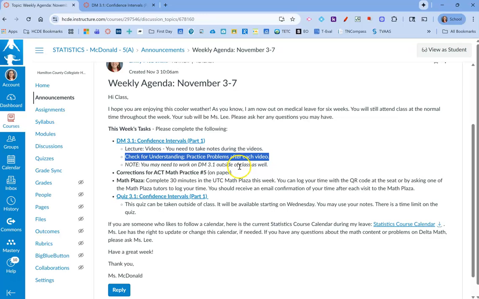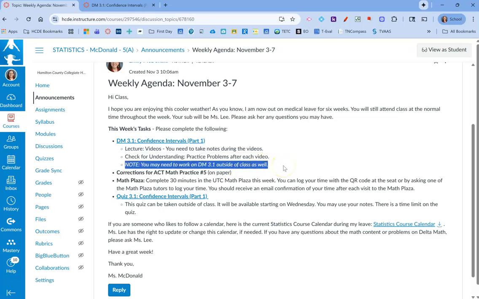Just be aware you may need to work on some of these things outside of class, just because we only have class 2 days a week on Mondays and Wednesdays. So you may have to work on some assignments outside of class to get it all done.